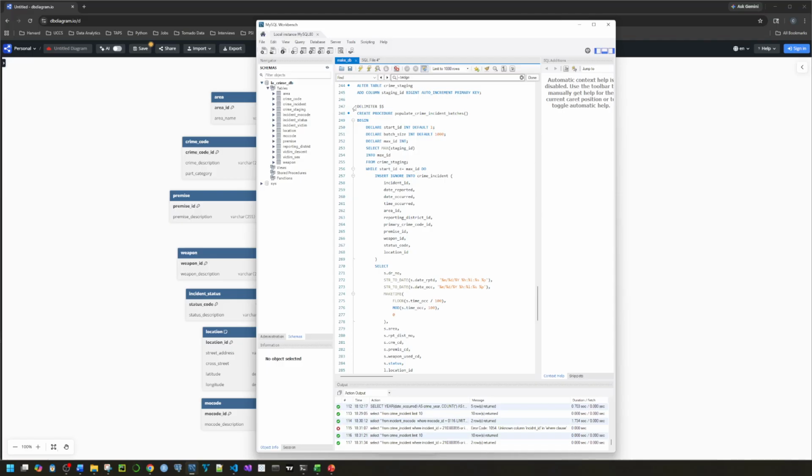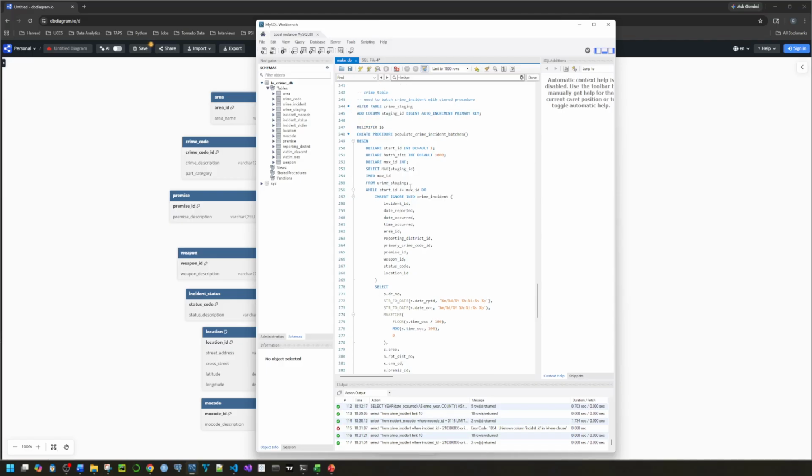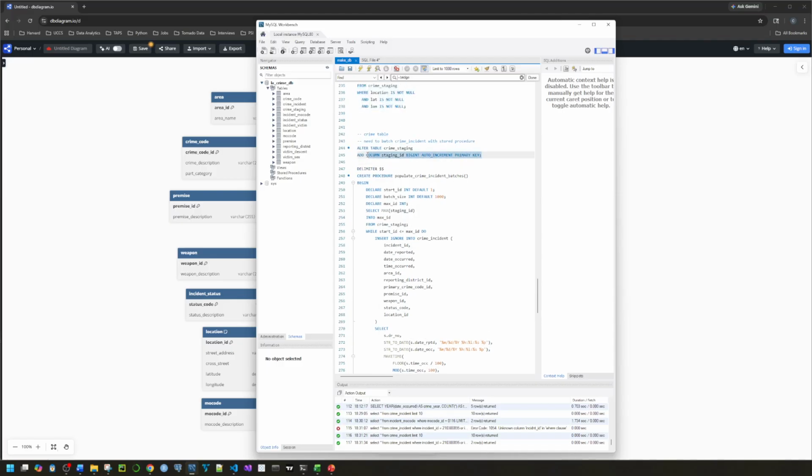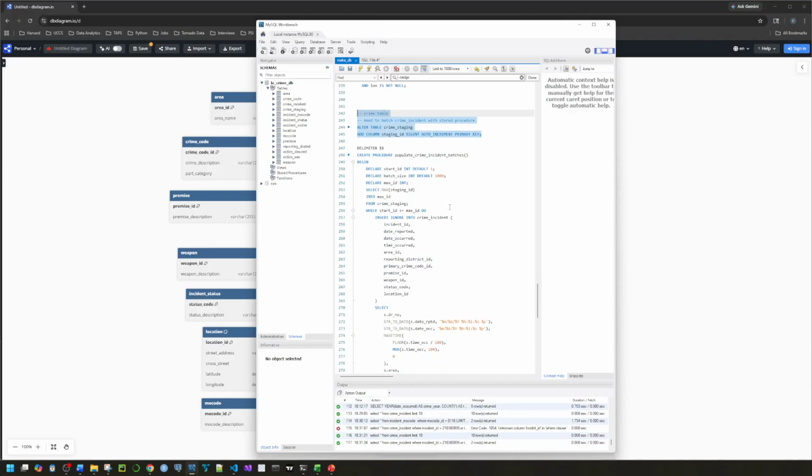So I ended up using a stored procedure. I added a column to the staging table that just gave it an auto-incremented ID that wasn't in reference to anything else or used anywhere else. Just a counter for the number of rows that were in that staging table.